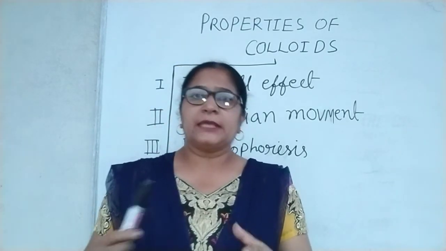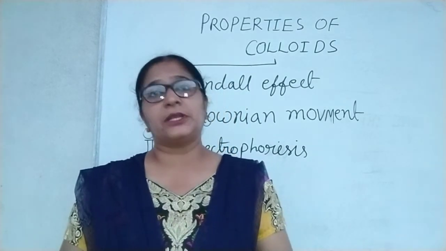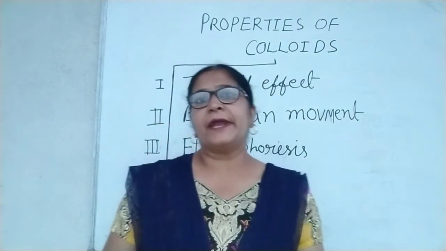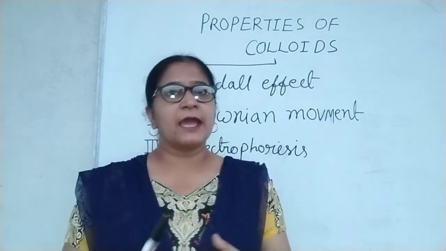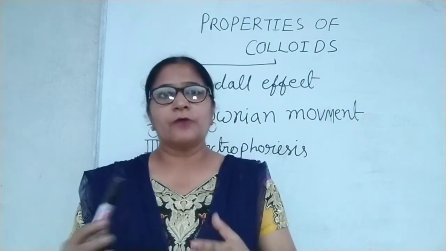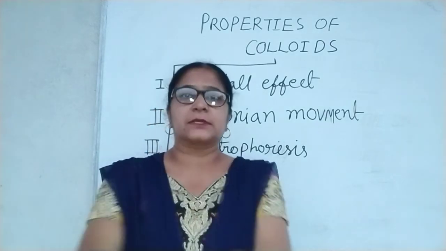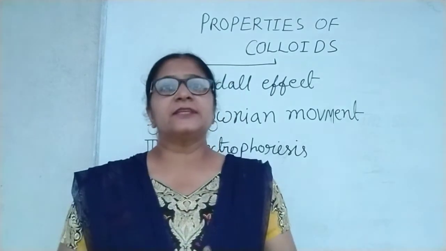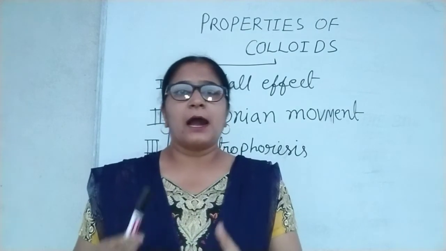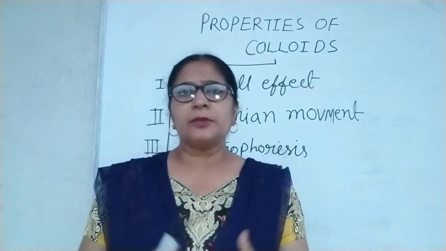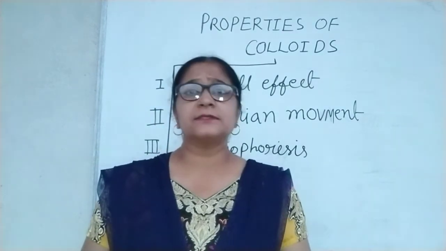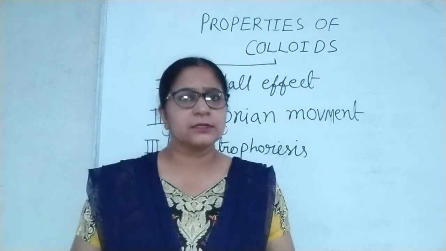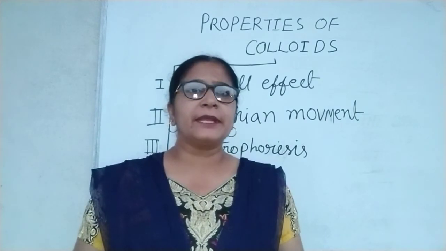First is coagulation of lyophilic sols. It depends upon two factors, that is charge and solvation of the colloidal particles. When these two factors are removed, then a lyophilic sol can be coagulated.